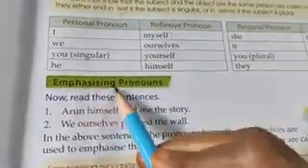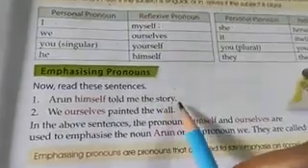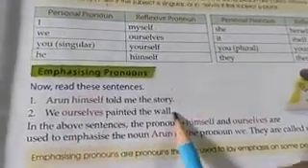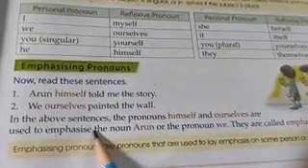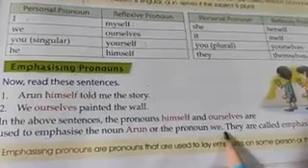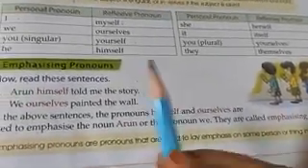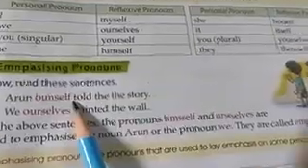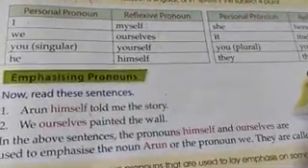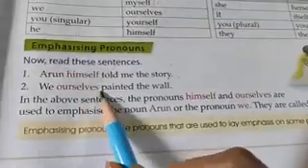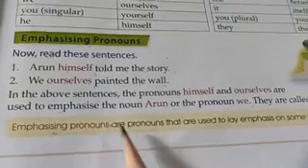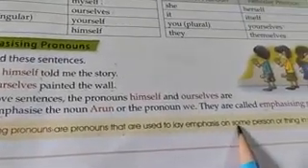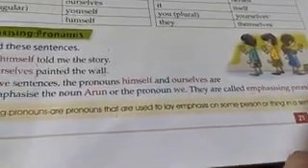Okay, now see. Emphasizing pronoun. Now read these sentences. Arun himself told me the story. We ourselves painted the wall. In the above sentences, the pronouns himself and ourselves are used to emphasize the noun Arun or the pronoun we. They are called emphasizing pronouns. It means Arun himself has told me this story. We ourselves means we have painted it ourselves. Emphasizing pronouns are pronouns that are used to lay emphasis on some person or thing in the sentence.